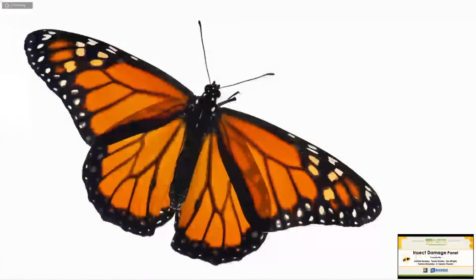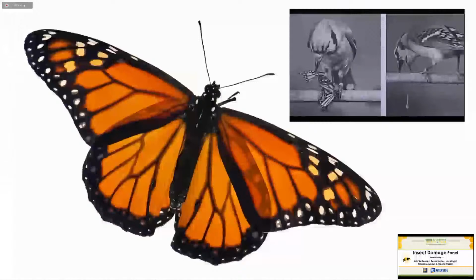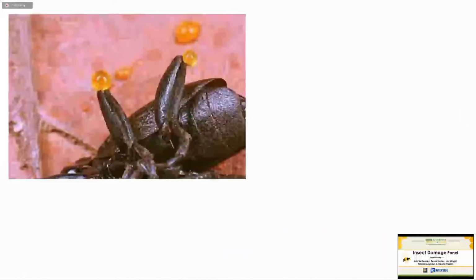Probably the most famous poisonous insect out there is the monarch butterfly. Both as caterpillars and as adults, they are poisonous because the caterpillars feed on milkweed plants, which have a lot of cardiac glycosides and heart toxins, things like that. And there have been some famous studies of birds preying on monarchs and later throwing up because they're distasteful. They're pretty gross, so birds learn to avoid them.